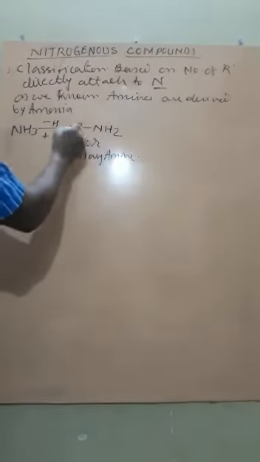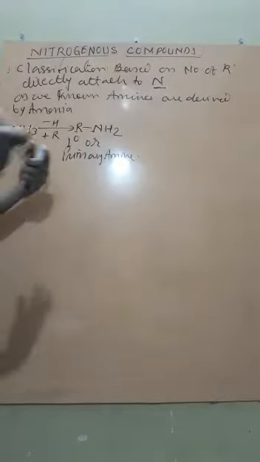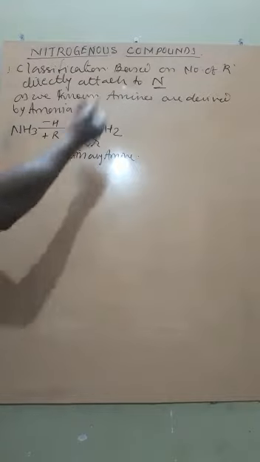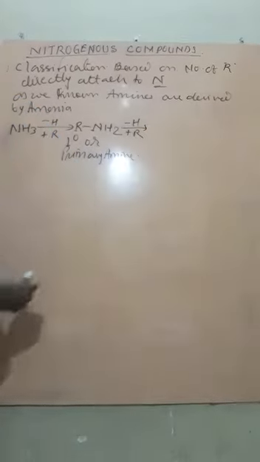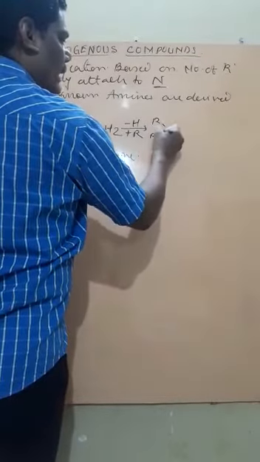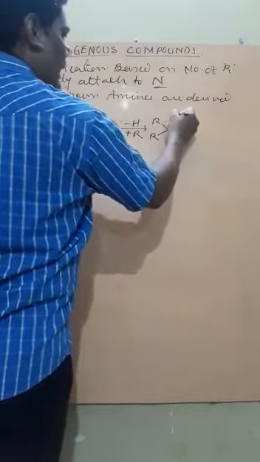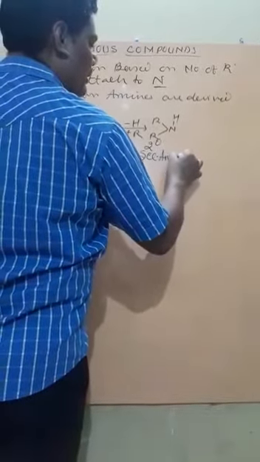Here 1 R is directly attached to N. So this is called 1 degree or primary, as we have already seen in the earlier compound classification. Now one more, if H is removed from this compound and one more R is added, then the compound becomes R2NH. This is called 2 degree or secondary amine.